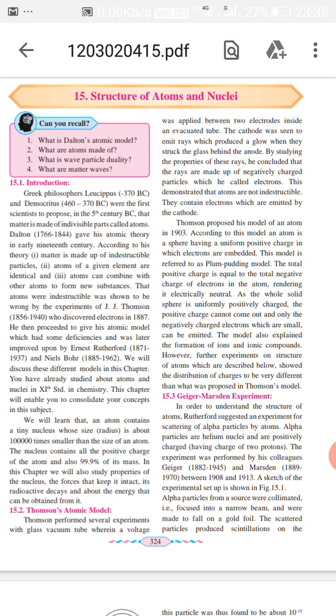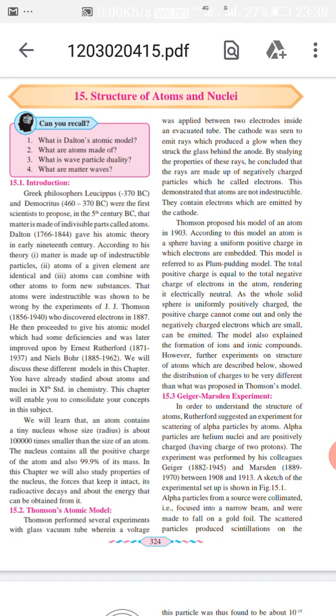So in this chapter, we will learn that the atom contains a tiny nucleus whose size or radius is about 10,000 times smaller than the size of atom. The nucleus contains all the positive charge of the atom and also 99.9% of its mass. So this is a very interesting thing.